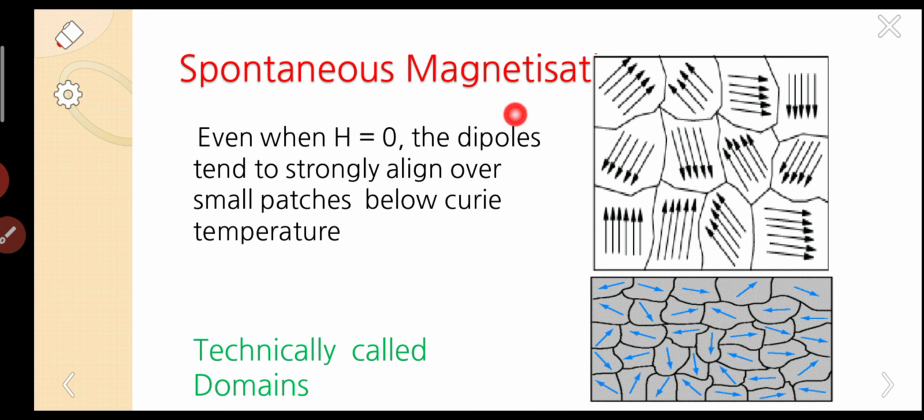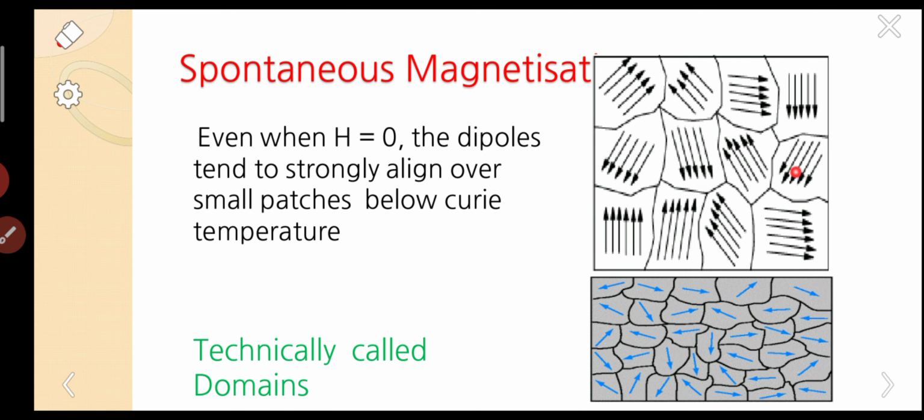In the last slide we took all the dipoles to be in the same direction, but actually they are not in the same direction throughout the specimen, only in small regions. You can observe this diagram carefully.